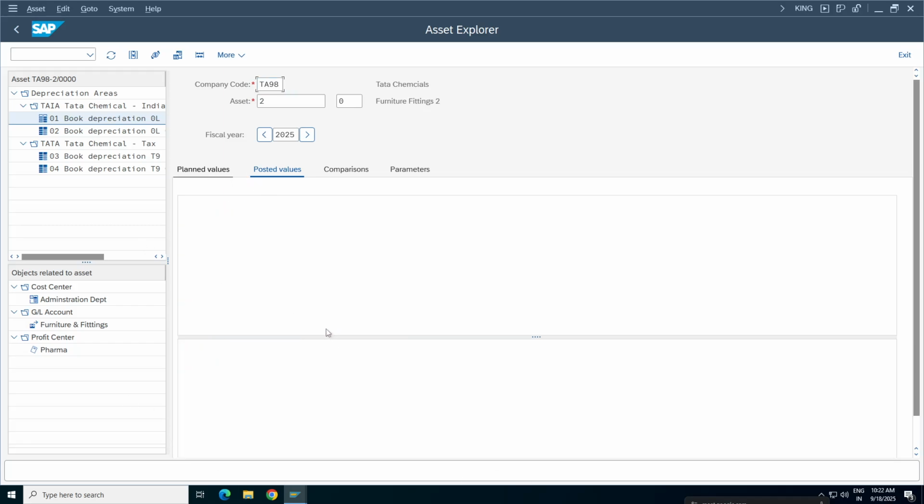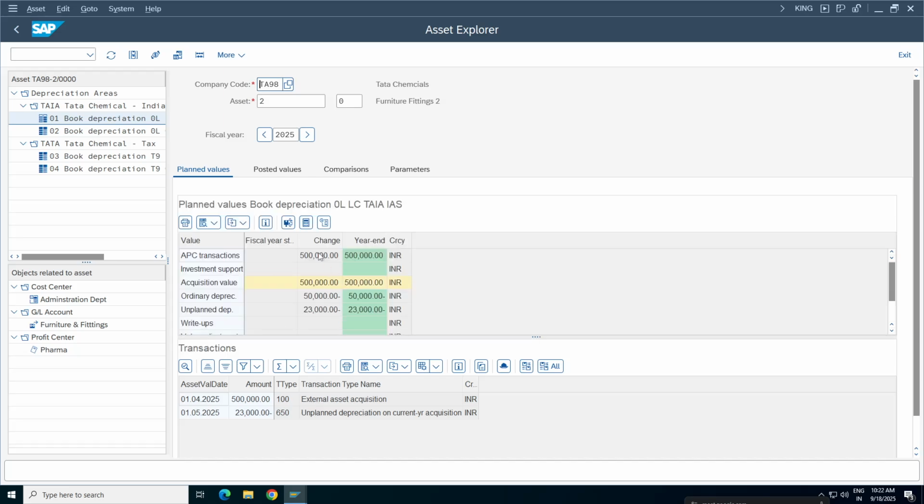So what is the amount left now? Go to the planned values. So 5 lakhs 50,000 to 23,000, and come back. So we have net book value, ordinary depreciation, unplanned depreciation. Total we have 4 lakh 27,000.